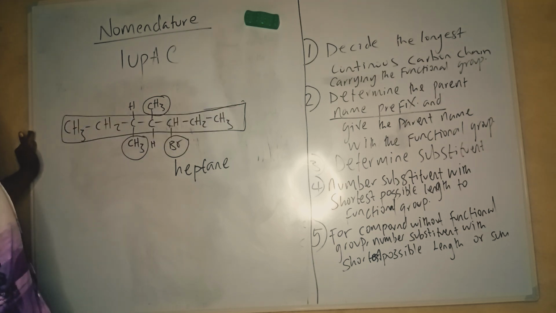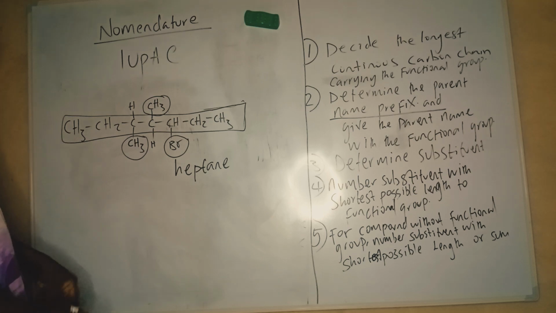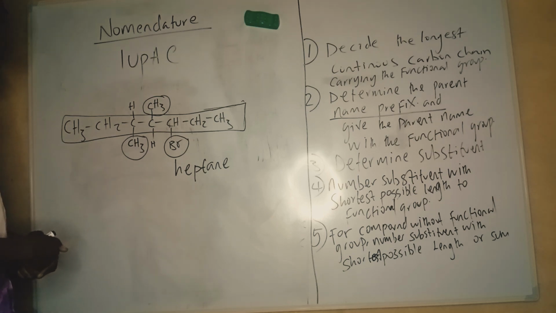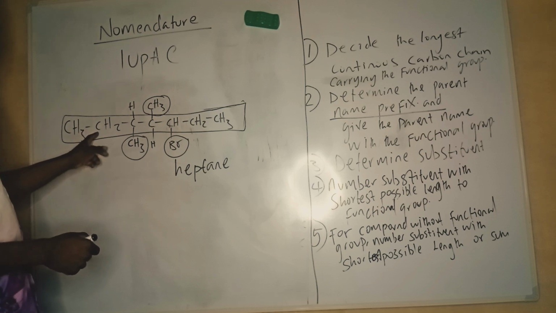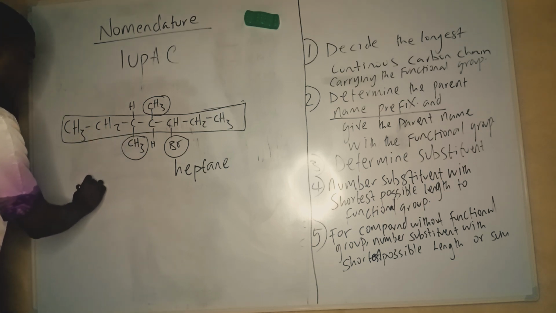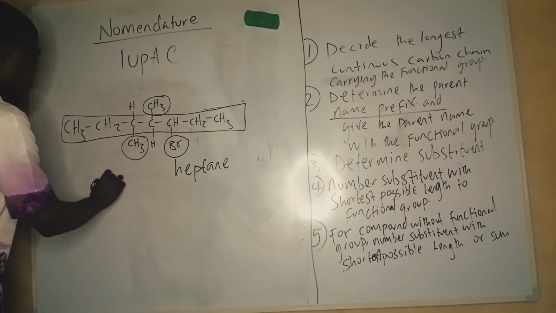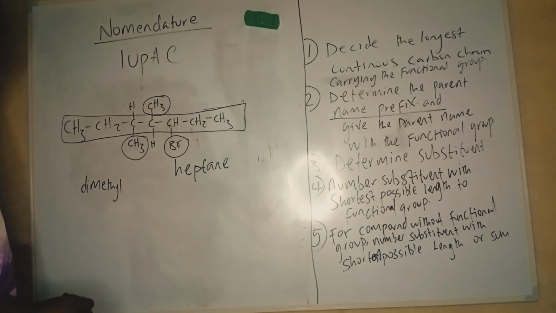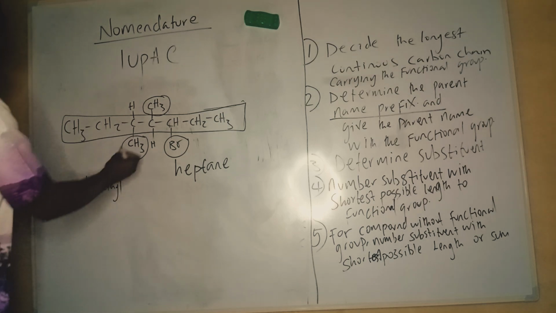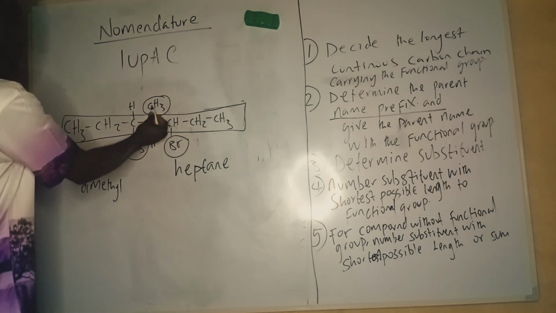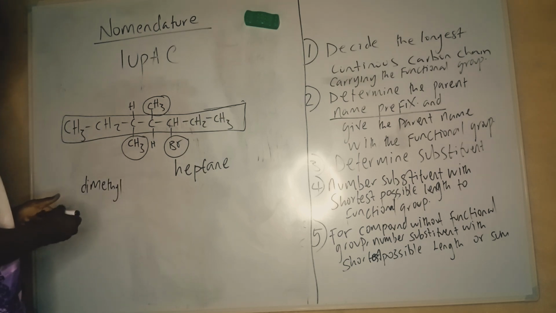If I number the substituent from the left, I should be having something like 1, 2, 3. I should remember I had methyl. The way you normally name methyl, we'll call it dimethyl. So I should have two methyl groups already there. Having two methyl groups makes it a dimethyl.